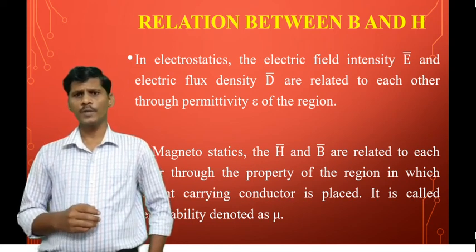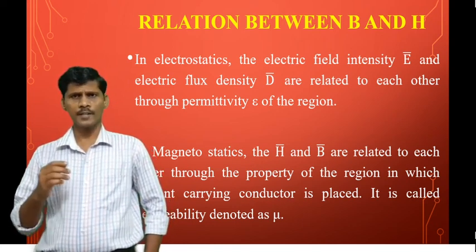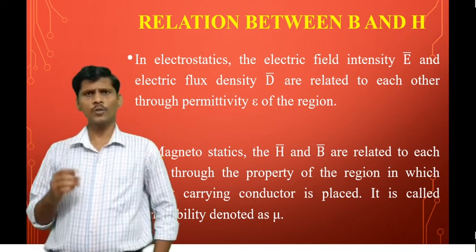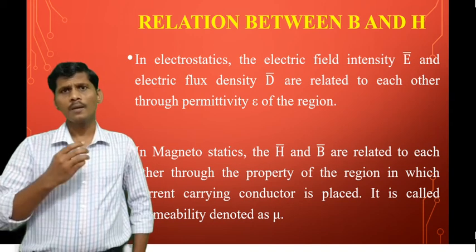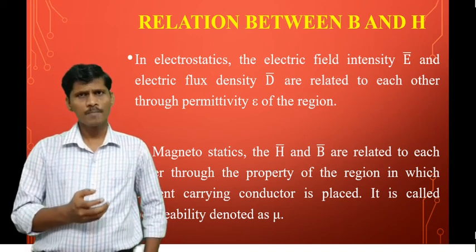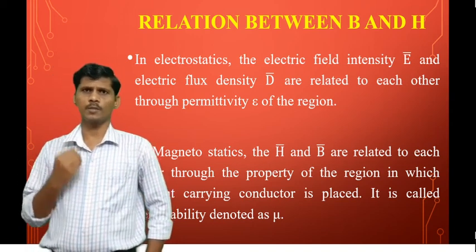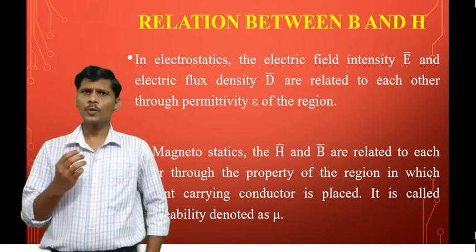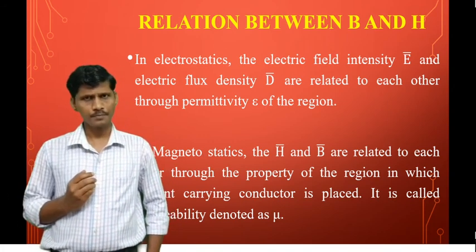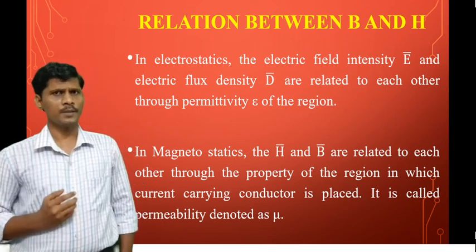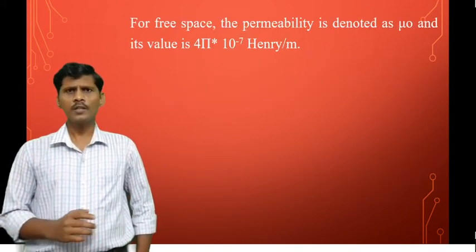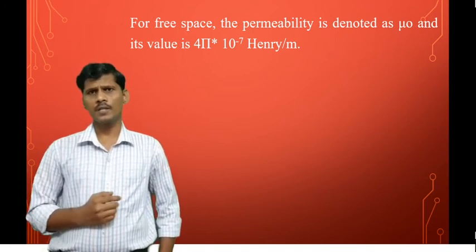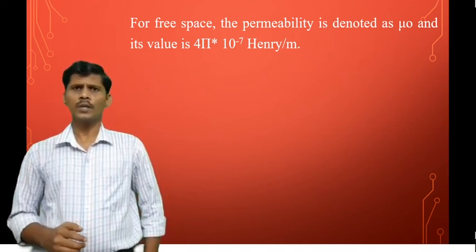In magnetostatics, B bar and H bar are related through the permeability of the medium. That is, B bar is equal to mu into H bar, where mu is the absolute permeability of the medium. In general, the permeability mu is equal to mu naught into mu r, where mu naught is the permeability of free space and mu r is the relative permeability.